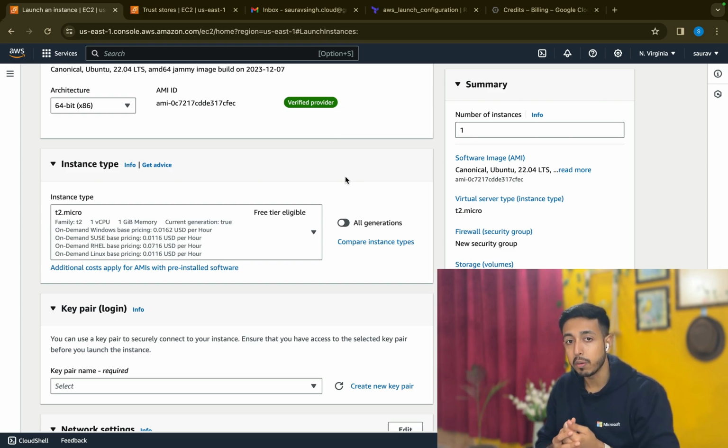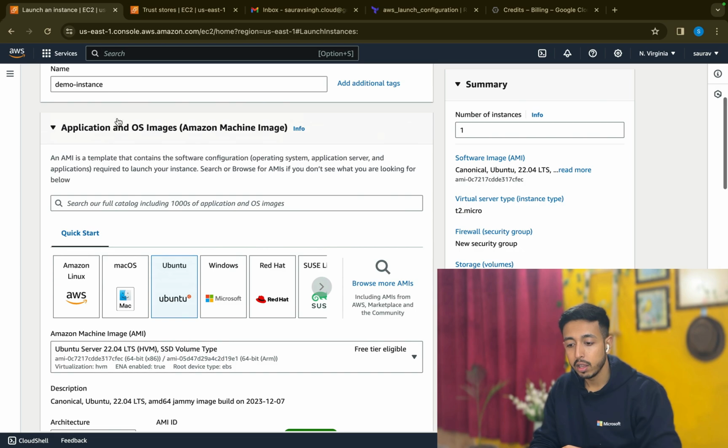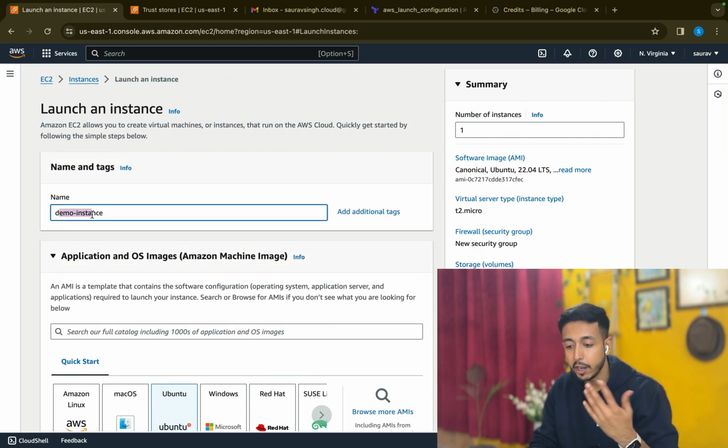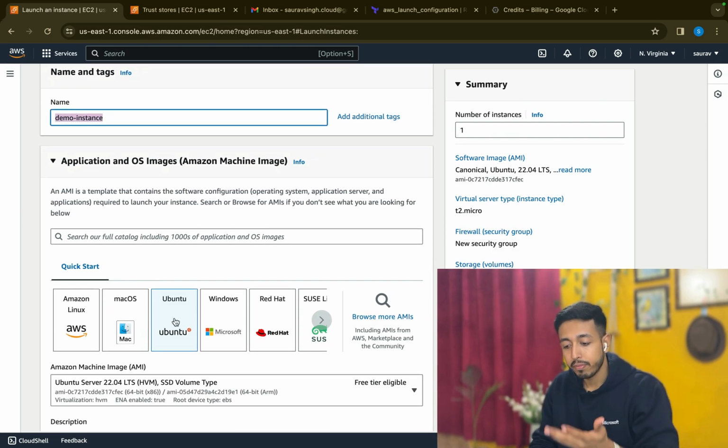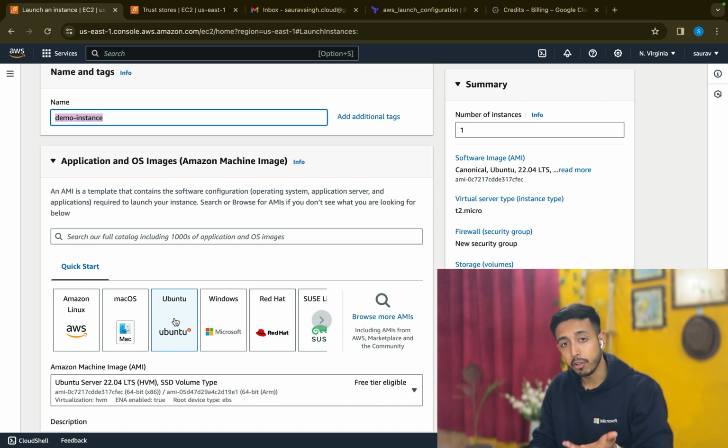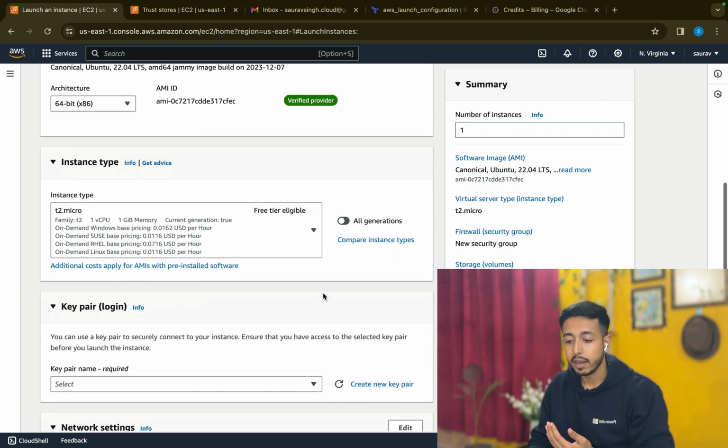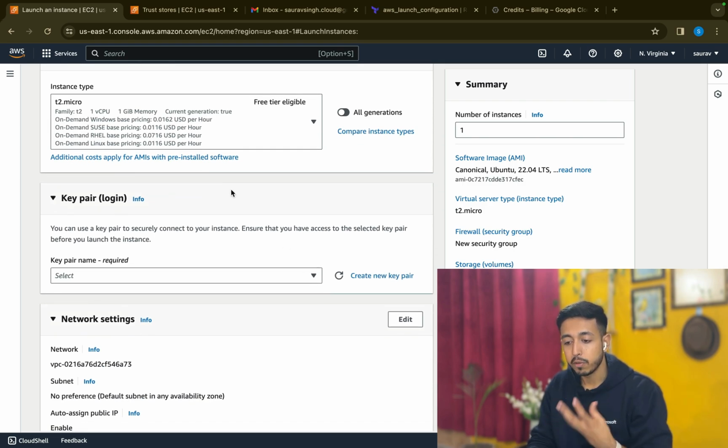Imagine you are in a shop and you are buying a laptop. First, you decided which laptop to buy, Lenovo or HP or Apple. That's the name, just an example. Now, inside that, is it a Windows laptop or a Mac laptop? That you decided here, the operating system. Now, the chip, the processor, that is i3, i5, i7, that is t2.micro or whatever it is.